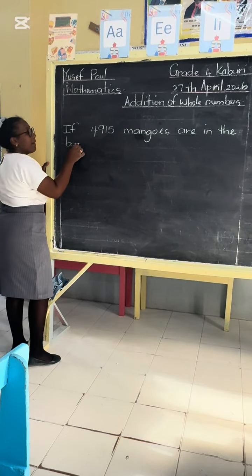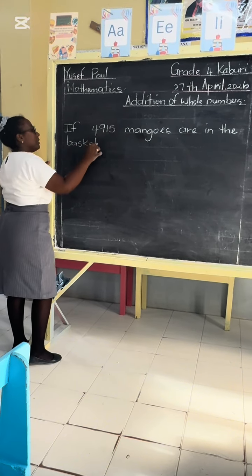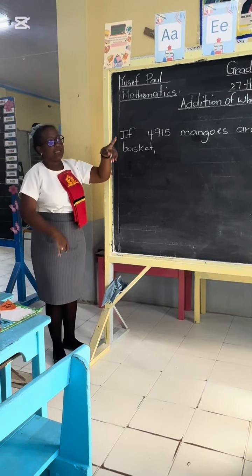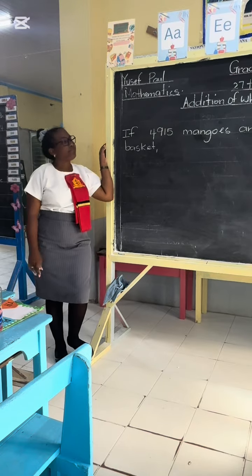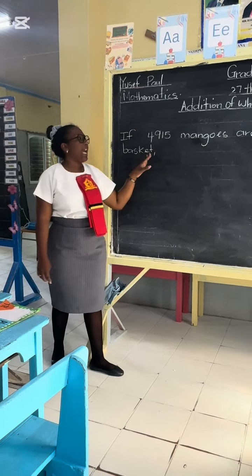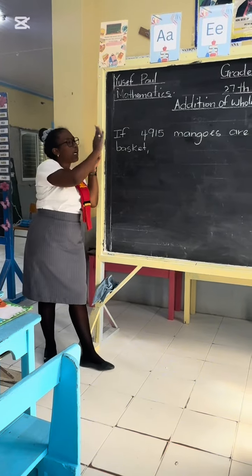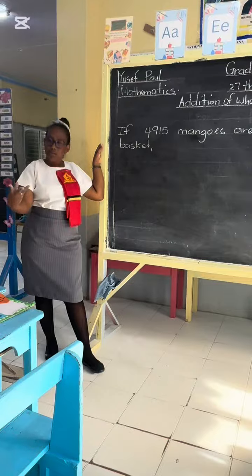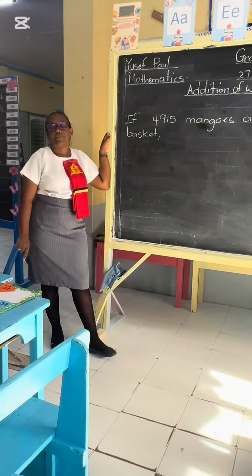It's a very big basket, Dino. These are like, you know, those crates that the persons that pick mangoes to sell would take. Yeah, this is what Dino's talking about. Good. So somebody can add to this now. So we have 4,950 mangoes in the basket. You add to it now. What else do we have?